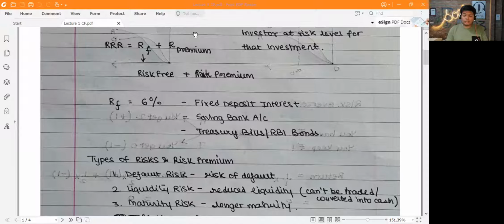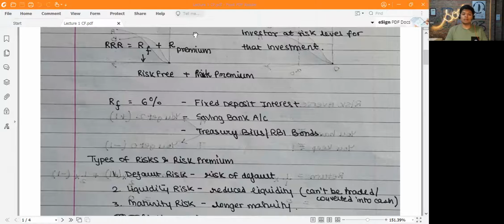Let's start. So there are three kinds of risks. First is a default risk, there's a liquidity risk, and the maturity risk. What is a default risk? Default risk is a risk of default by the company that I am borrowing from. Like I'm taking a debt instrument, I'm investing my money in that instrument. So it's risky that I'm investing my money in that company, and that company might default. So that instrument can default. So that's the risk of default.